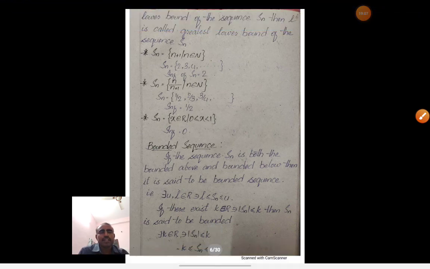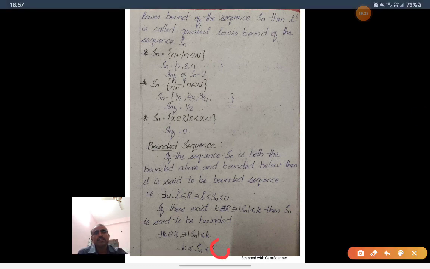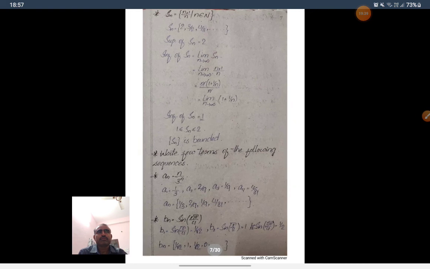Otherwise, if there exists k belongs to R such that mod Sn less than or equal to k, then Sn is said to be bounded. So there exists a real number k such that mod Sn is less than or equal to k, then Sn is said to be bounded. We can write this as mod Sn less than or equal to k, then minus k less than or equal to Sn less than or equal to k. Here k is the upper bound, minus k is the lower bound. Therefore, Sn is a bounded sequence.